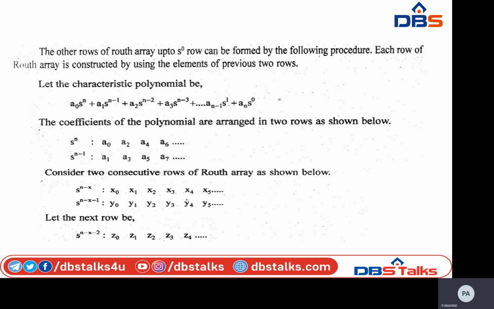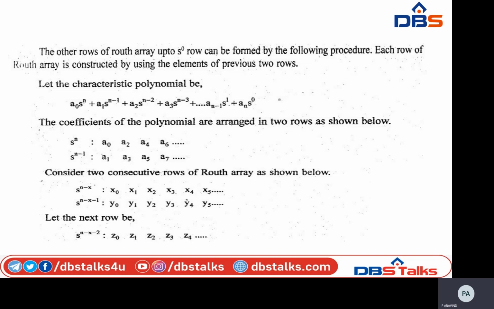Okay, see the next row, these two are common. These two are obtained from the characteristic polynomial equation. Okay, so this is the third row, s power n minus x minus 2. I'm getting z0.